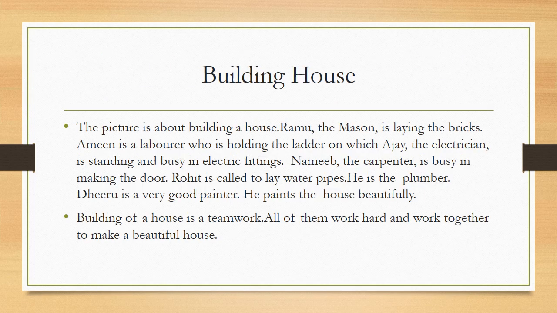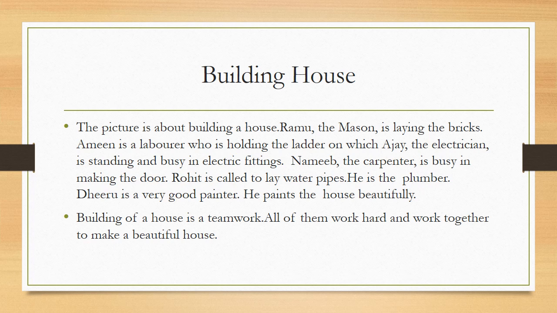You can see here. The picture is about building a house. Ramu, the mason. In the picture I have shown you who is the mason. The person who is laying the bricks is the mason. That's what I have told you. So I have given a name Ramu to the mason.